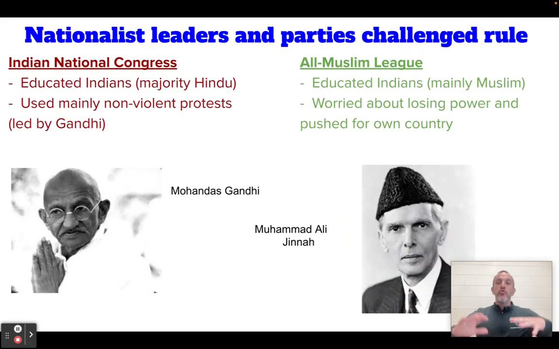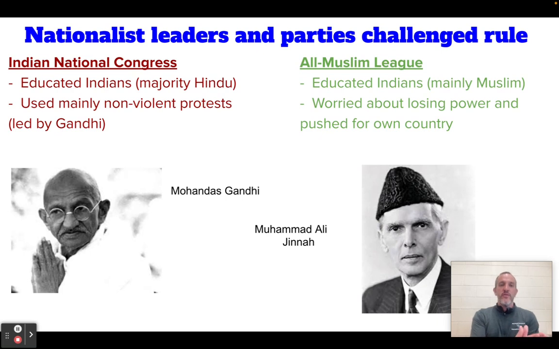And there's really two leaders who are pushing for a lot of this independence between World War I and World War II, and there's two different groups that are pushing for it. I mentioned this back when we did India and imperialism in India, but it's a little bit of a review here, because these are two important groups. They're both nationalist groups. They want independence. They want freedom. They want their own country.